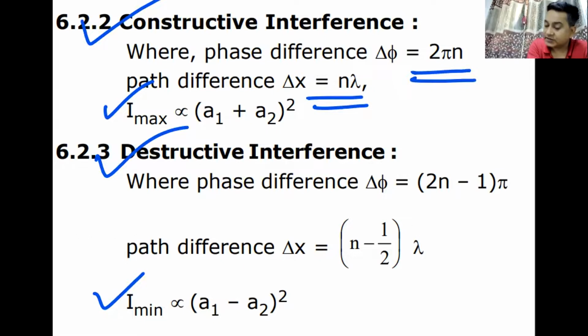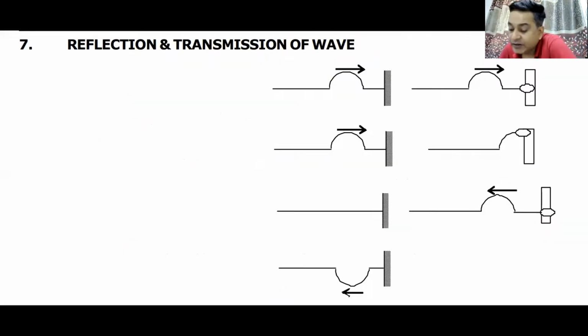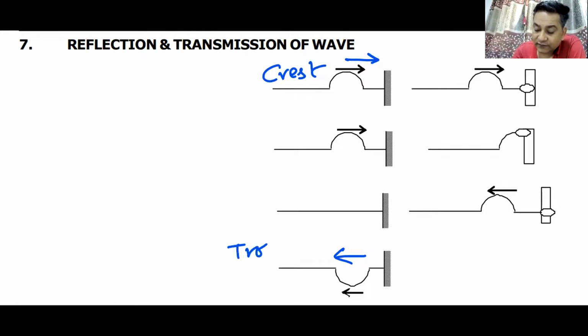So we move on to the last part of today's class. The last part of today's class consists of reflection and transmission of waves. Now, how does a wave reflect or get transmitted from one medium to the other medium? Remember, if the wave is moving like this and it is getting reversed, it can get reversed like this. So you can see here a crest is reversed as a trough. So it undergoes a phase difference of pi. So that is one thing that can happen.